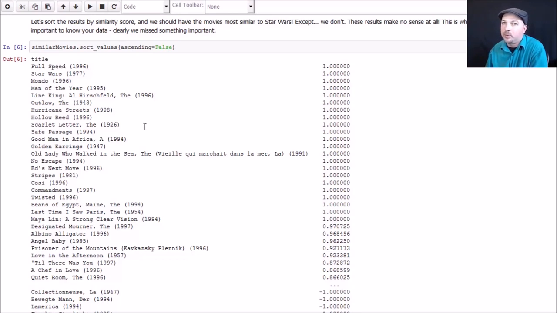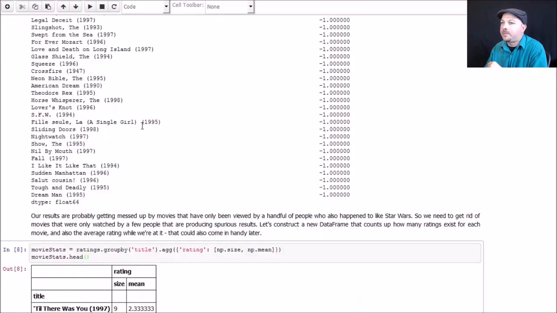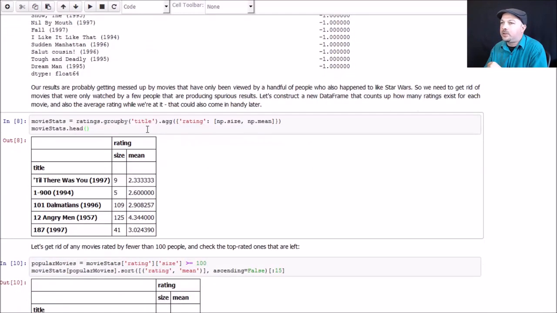We need to have some sort of confidence level in our similarities by enforcing some minimum bound of how many people watched a given movie. We can't make a judgment that a given movie is good just based on the behavior of one or two people. So let's try to put that insight into action here. What we're going to do is try to identify the movies that weren't actually rated by very many people, and let's just throw them out, okay, and see what we get.